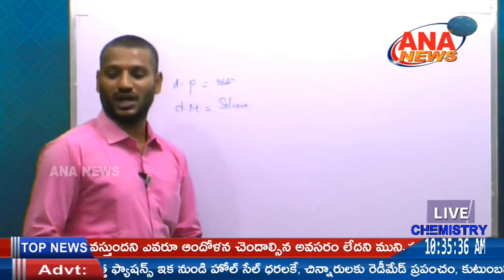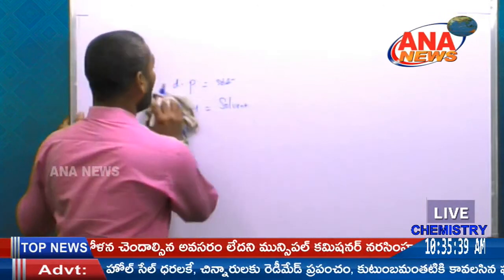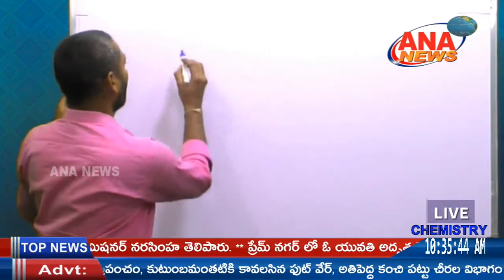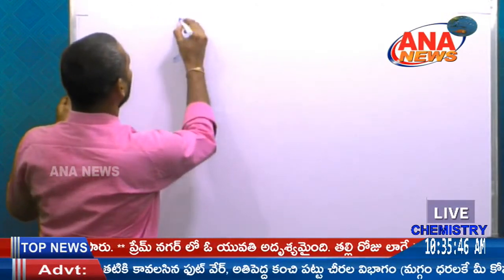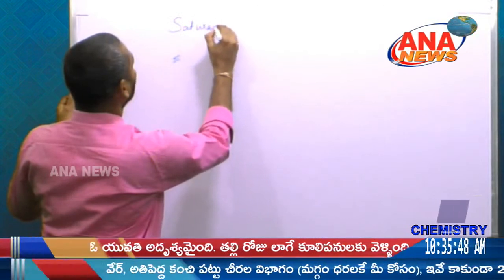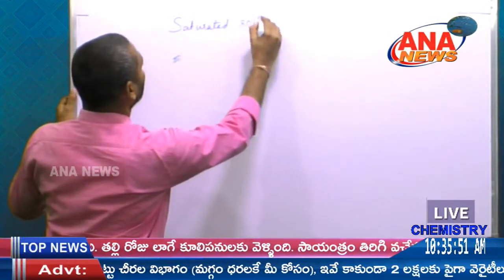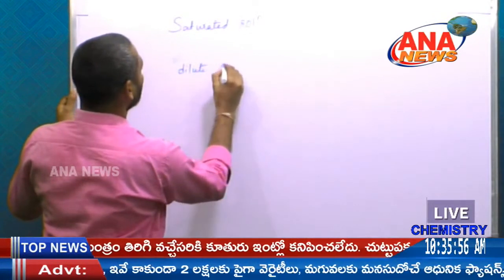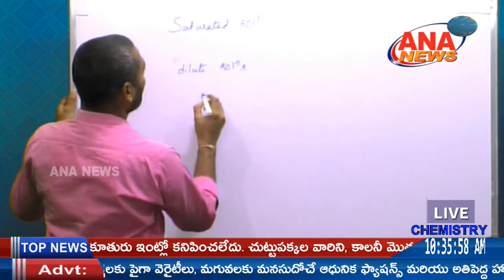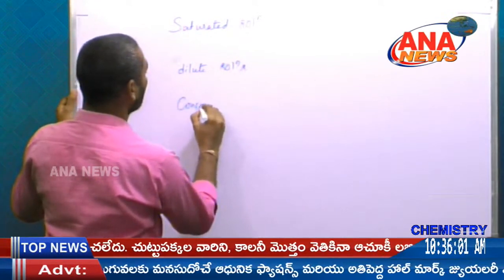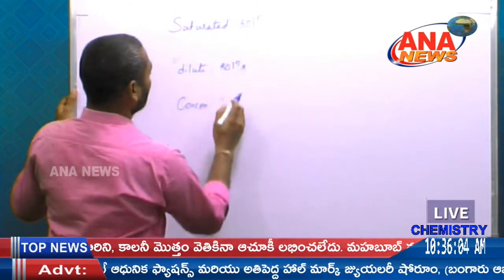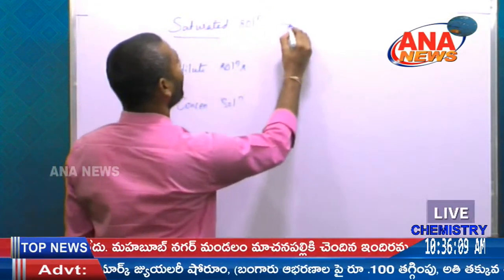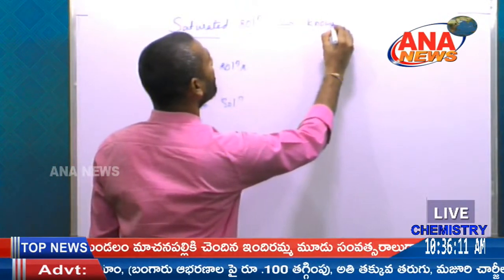Next, we go through another concept: the different kinds of solutions, like saturated solution, dilute solution and concentrated solution. A saturated solution is nothing but a known solution.